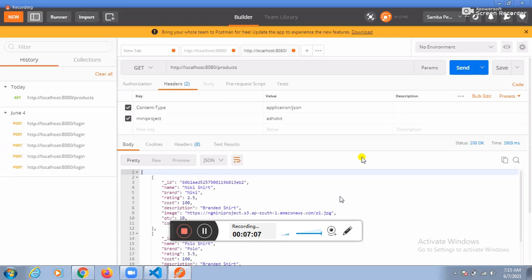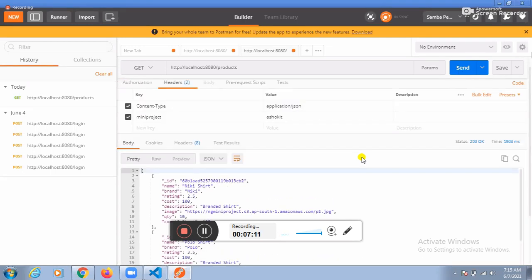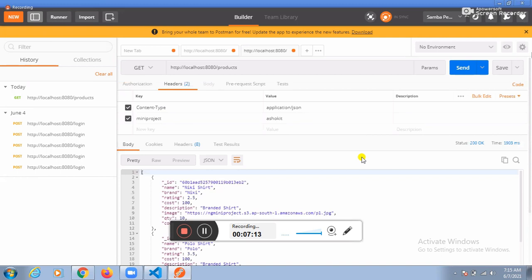Now, are we getting the result or not? Yes, sir. We are getting the result here. Whatever the result is, we are getting that result here. After getting the result, based on the result, we need to create a model or not?